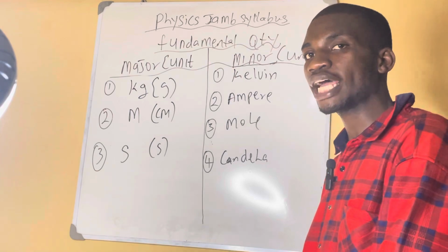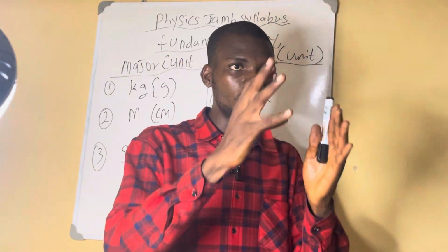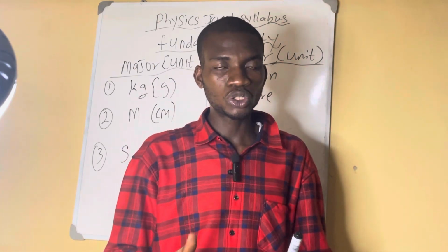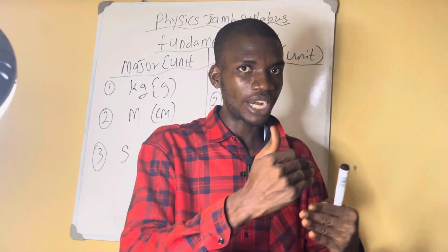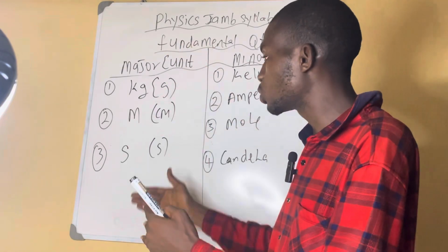So a exam question goes like, one of these is not a fundamental quantity. So you have to know the major and know the minor. They can group them together. You understand? You choose it. The major, I have listed them out. Copy them and memorize them. The minor, I have listed them out. Now they might ask you